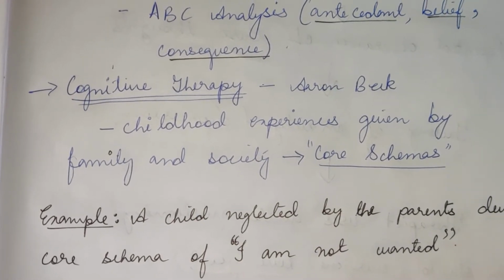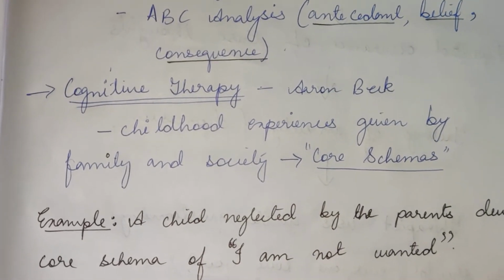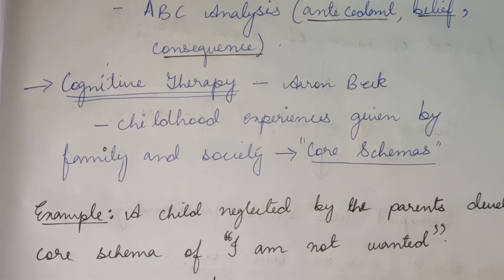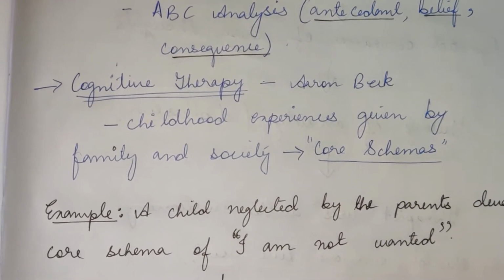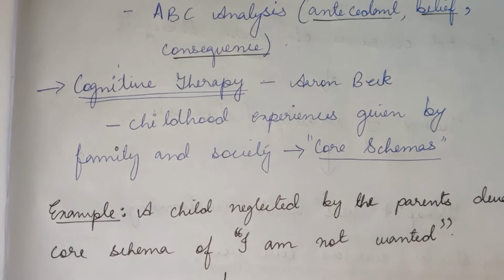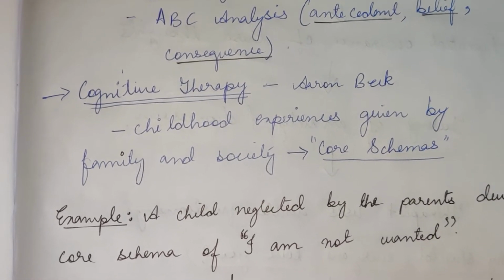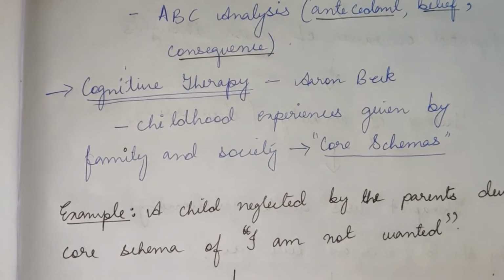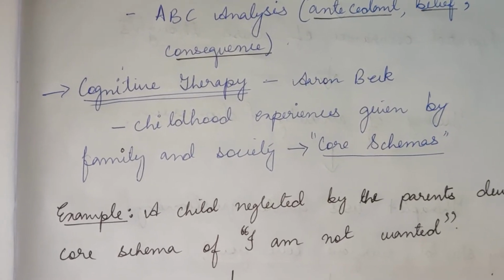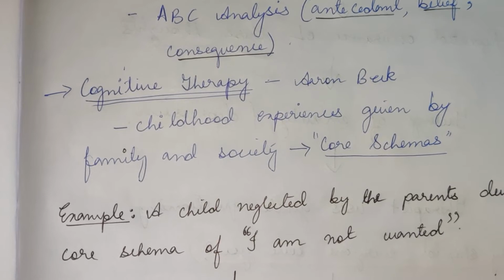Next, we have cognitive therapy given by Aaron Beck. Aaron Beck emphasized a concept known as core schemas. Everything that we face, every experience that we have, gets saved in the form of schemas. All the experiences that we have with the family or with the society during our childhood are the most important ones.